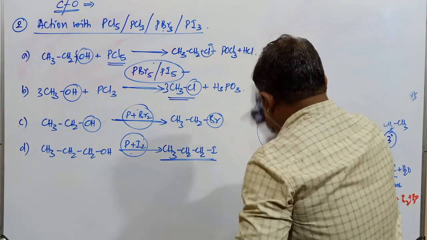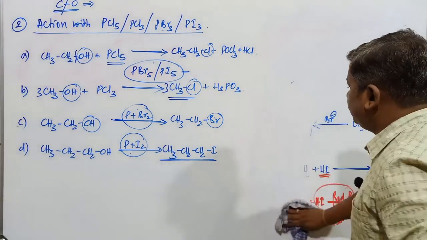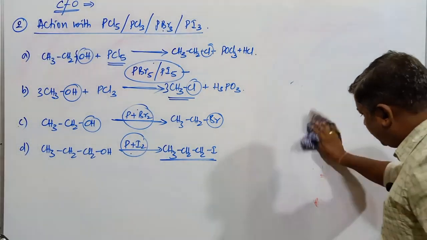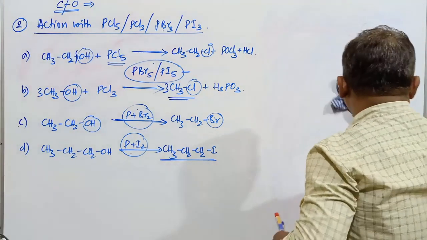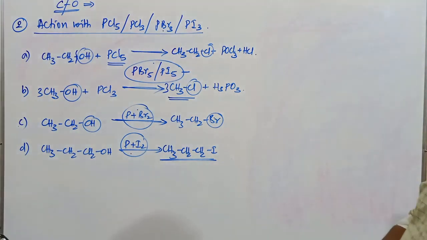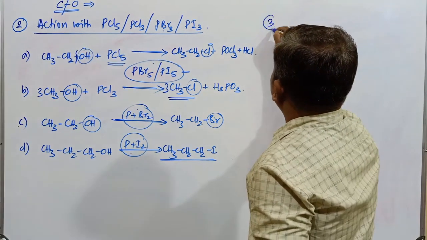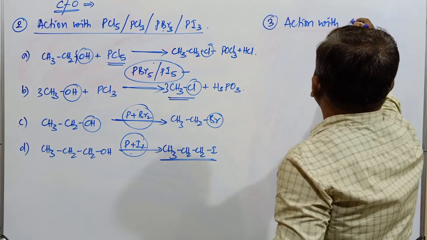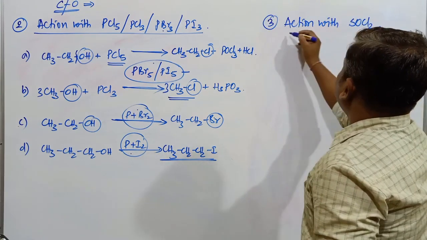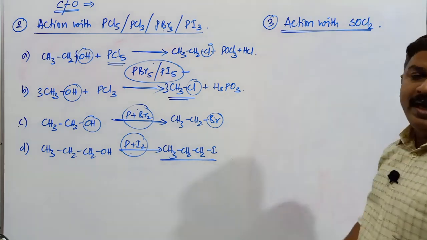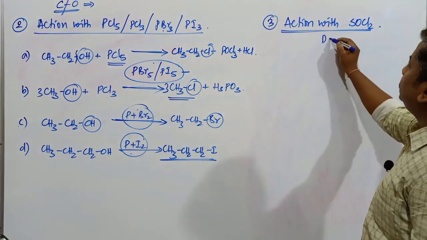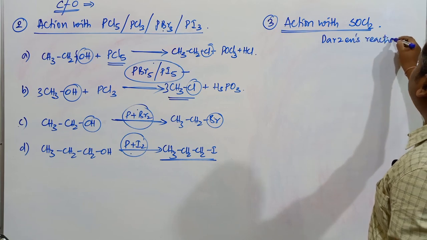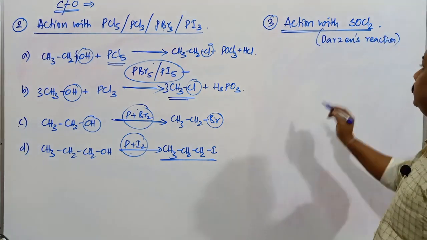In that topic only, in continuation of this one, these are all repeated reactions. In continuation, we have another reaction. I'll mention the name of the reaction, students: Darzens reaction, do you remember? Darzens reaction is the reaction with what reagent? SOCl2. What is the name of SOCl2? Thionyl chloride. And the name of this reaction is called Darzens reaction.